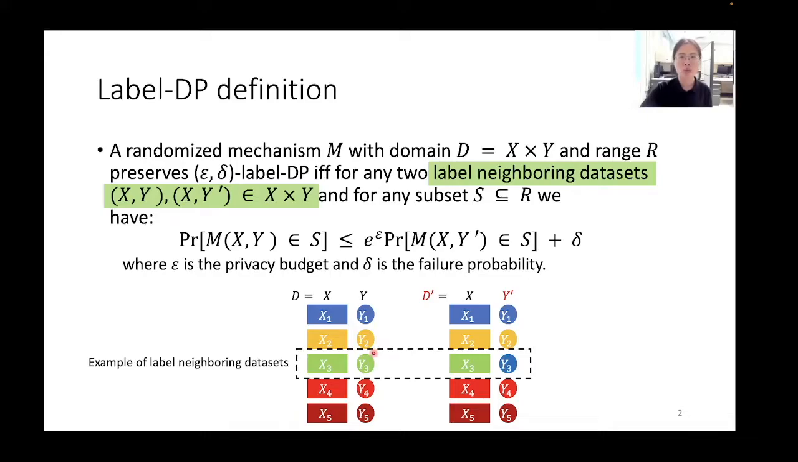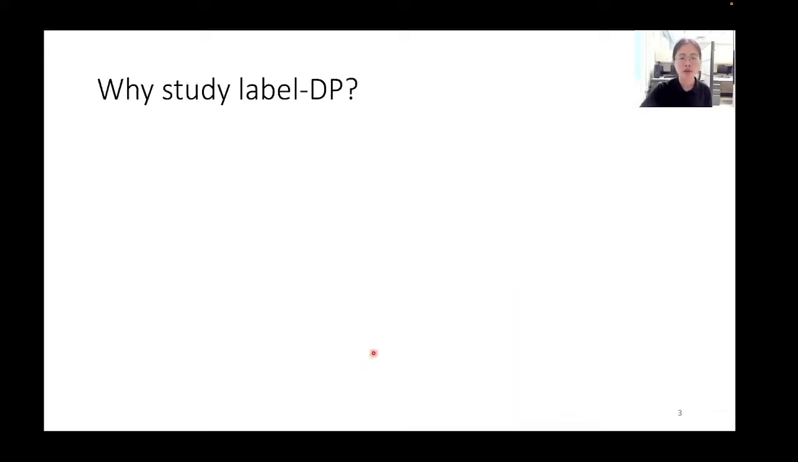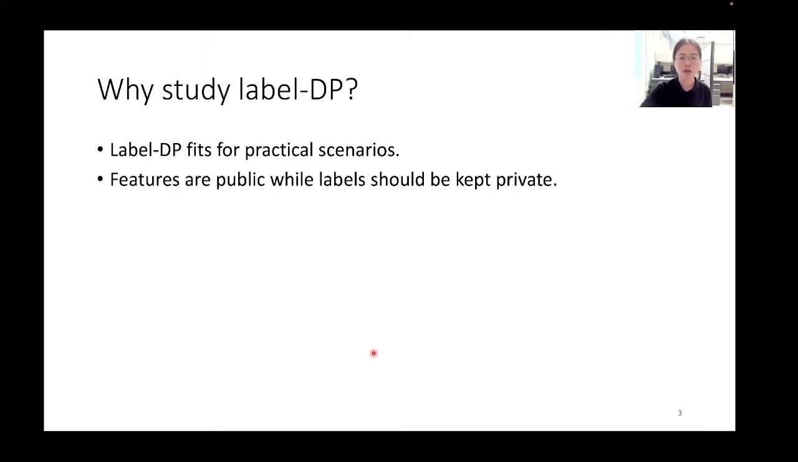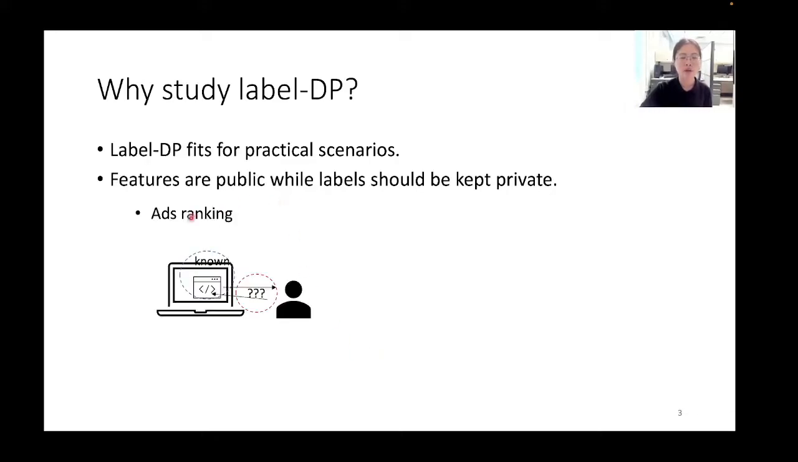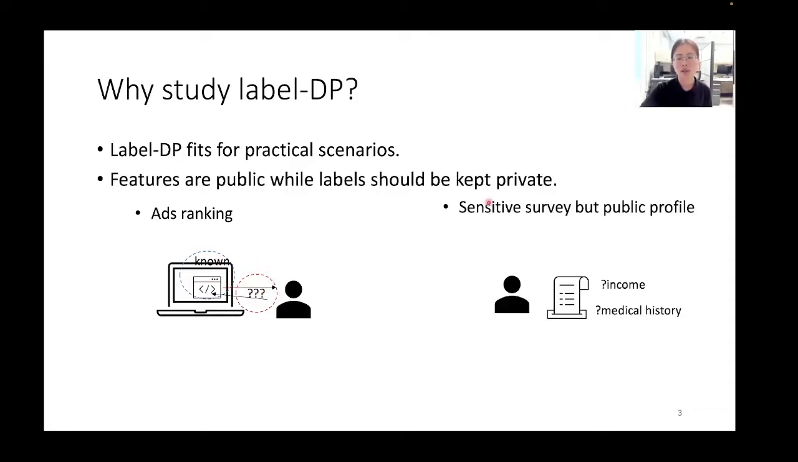We now understand what label DP is. The next question is, why do we study label DP? Label DP fits several practical scenarios where features are public while labels should be kept private. One example is ads ranking, where the ad tag knows the ads content delivered to the user, which can be regarded as a public feature. However, the user's interaction with the ads content should be kept private. Another example is a sensitive survey, which may ask questions about income or medical history. Meanwhile, the profile of the participants, such as gender or race, might be public.